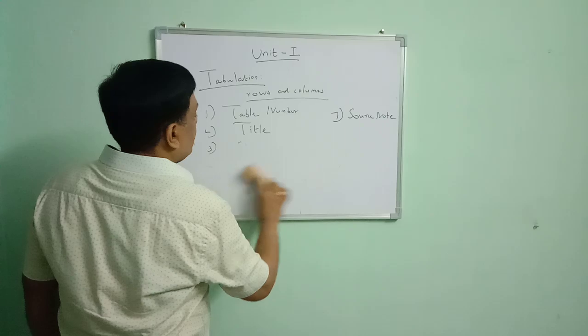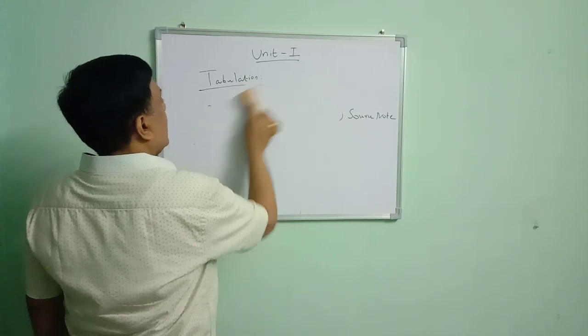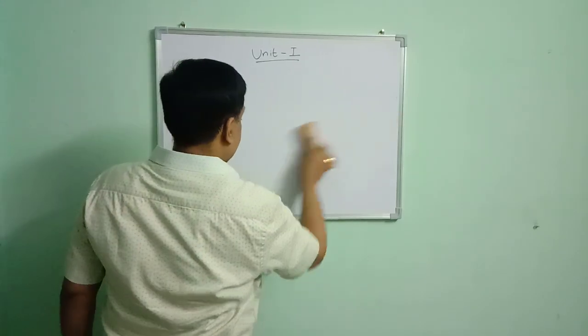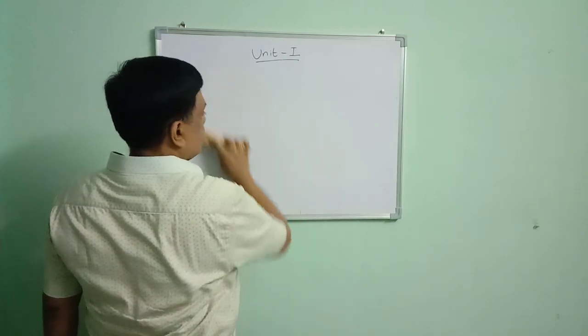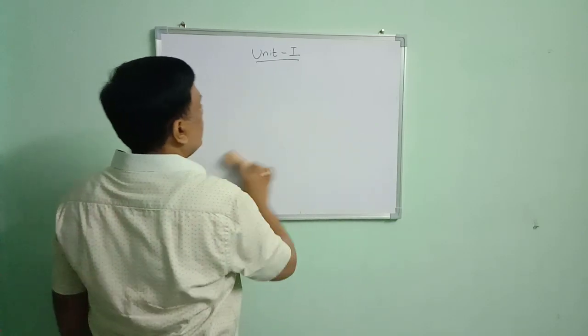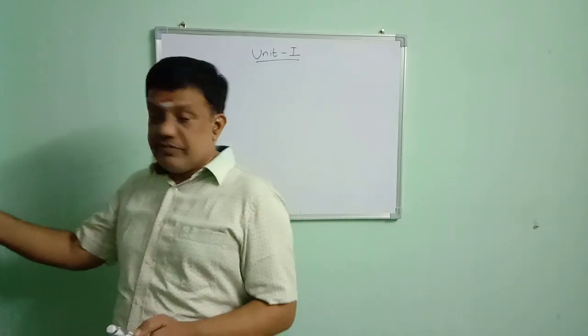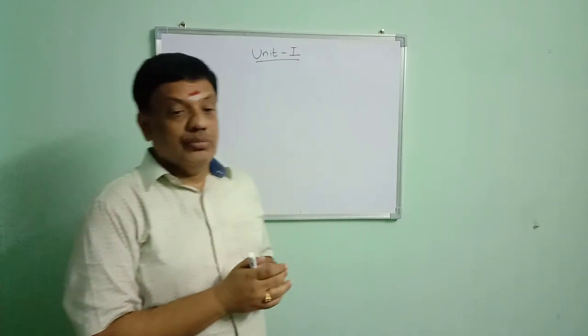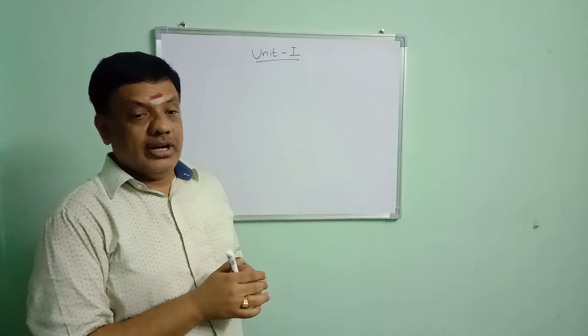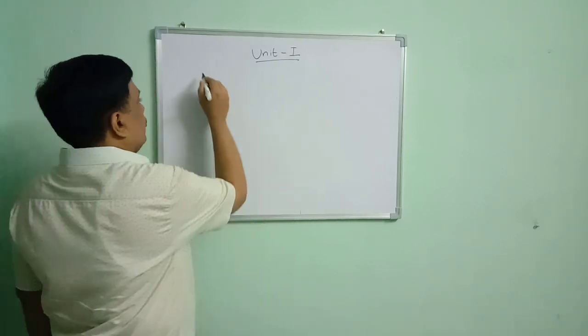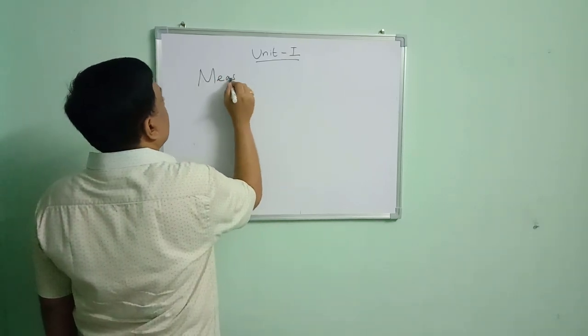After classifying, we put the data in the form of a table, and we are going to analyze the data. Analyze and interpret. These are the important concepts in statistics that we have defined. Next, we are going to move to measures of central tendency.